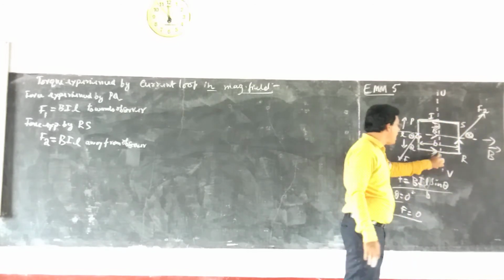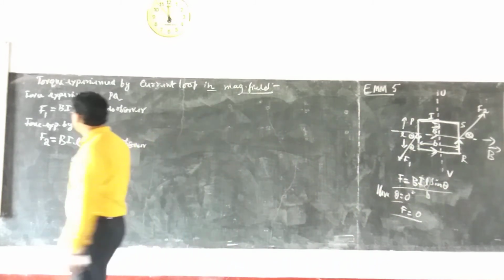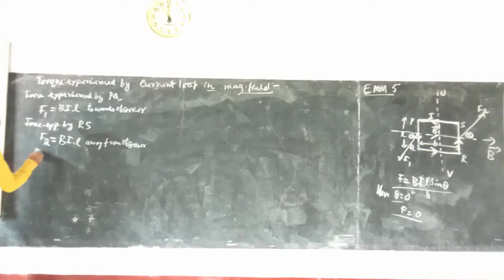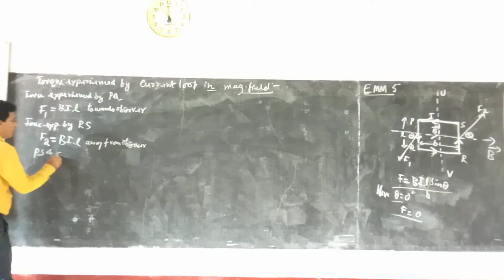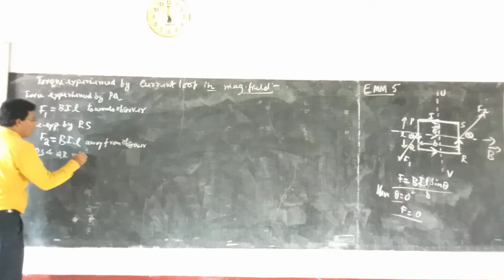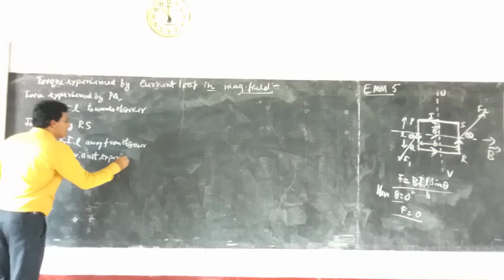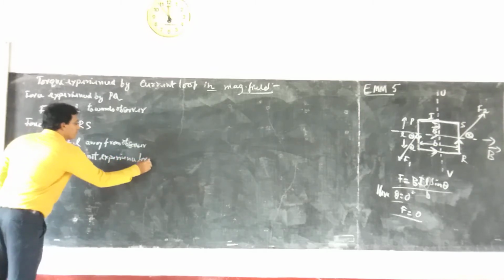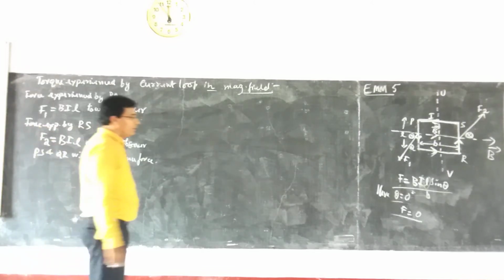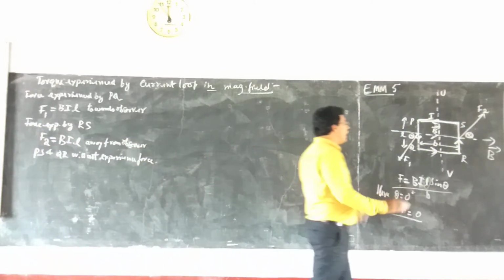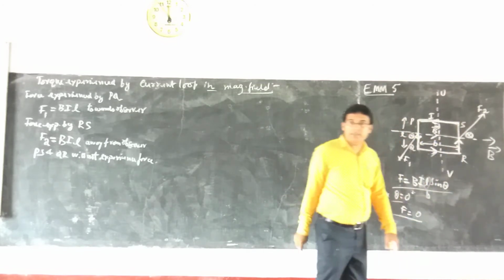So these two arms, PS and QR, will not experience any force. Then only two arms, PQ and QS, are experiencing the force.